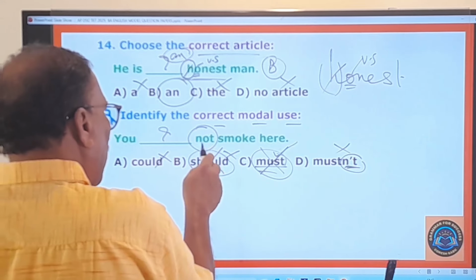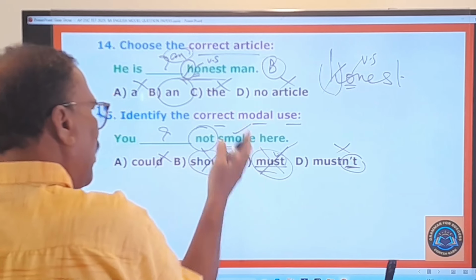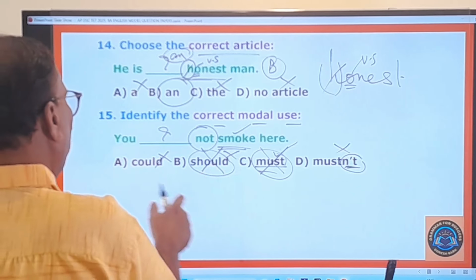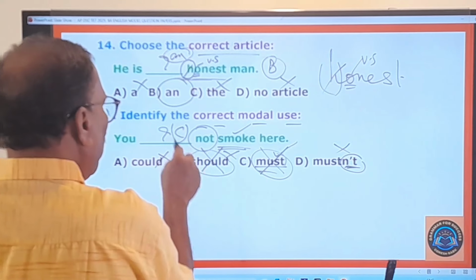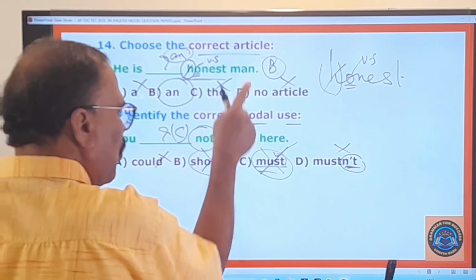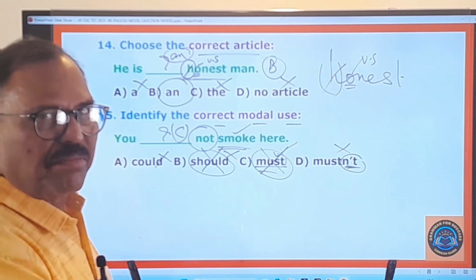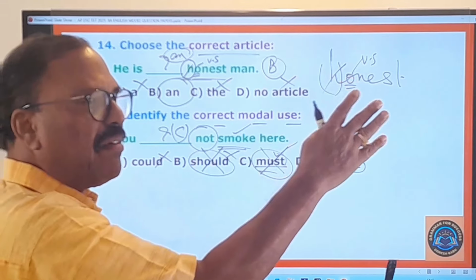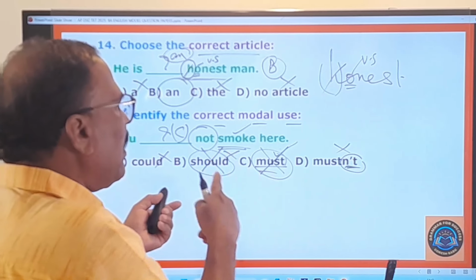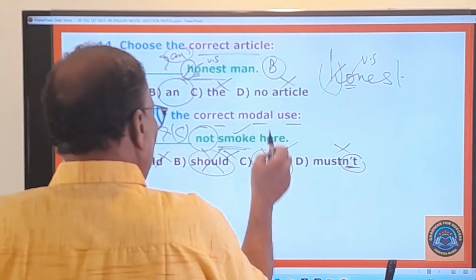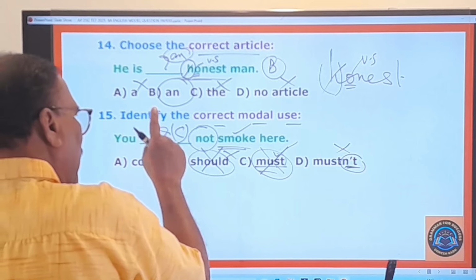And therefore here in the matter of smoking, the rule must be very, very strict, and therefore this C must be used here. You must not smoke here. That means you are forbidden from smoking here. Okay, you are prohibited from smoking here. That is the meaning it conveys, and therefore this C, this must be used in this blank.